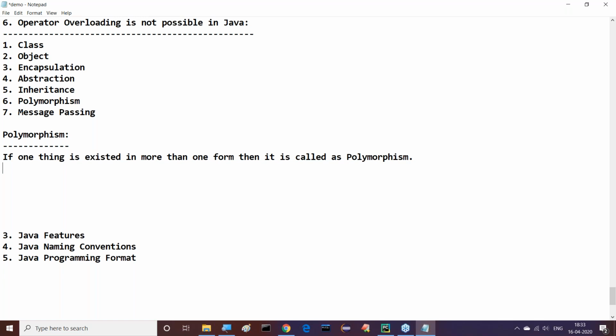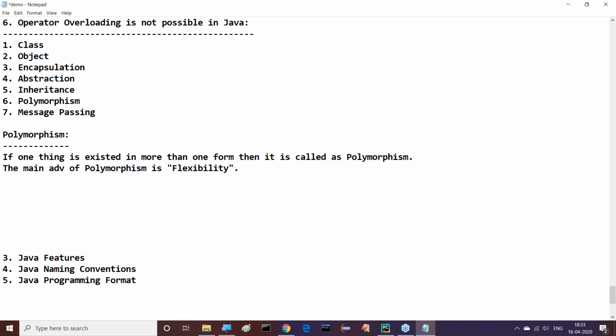What is the advantage of polymorphism actually? The main advantage of polymorphism is flexibility. The main advantage of polymorphism is flexibility.